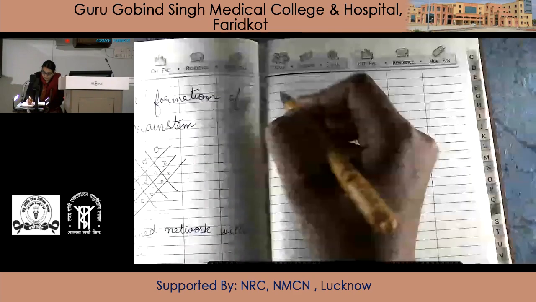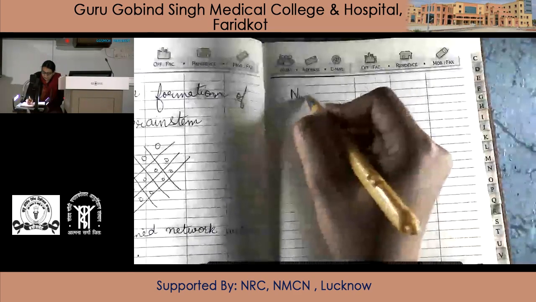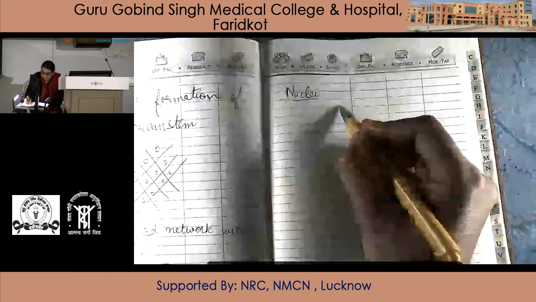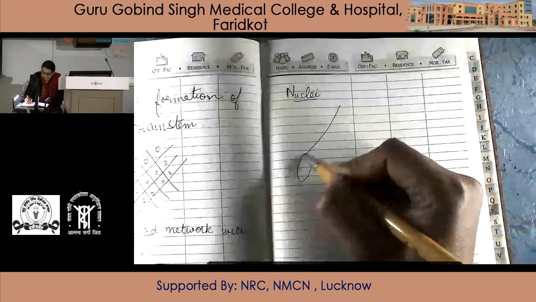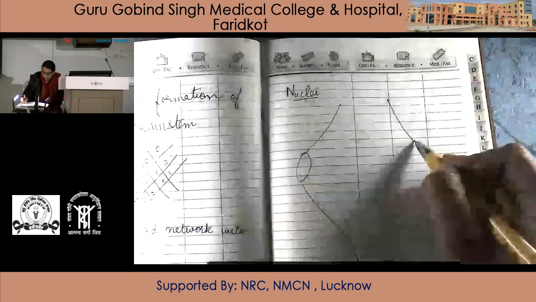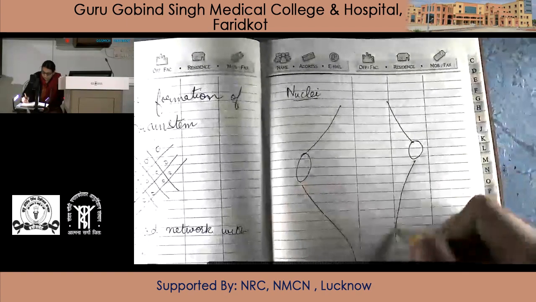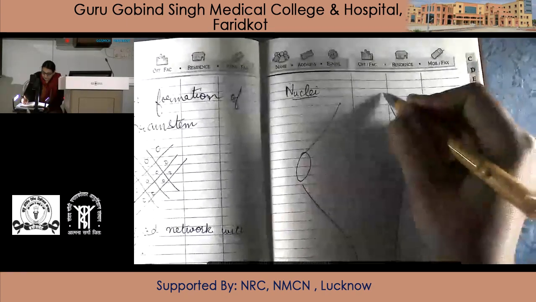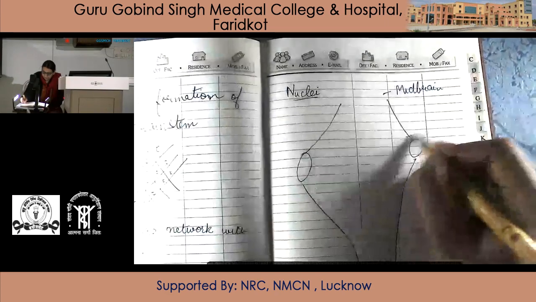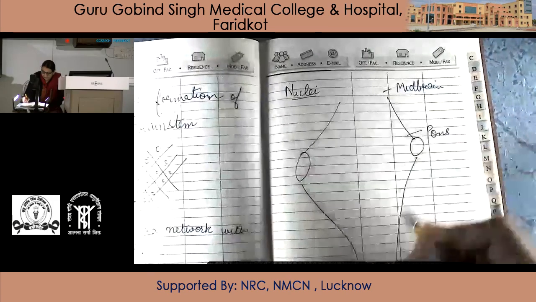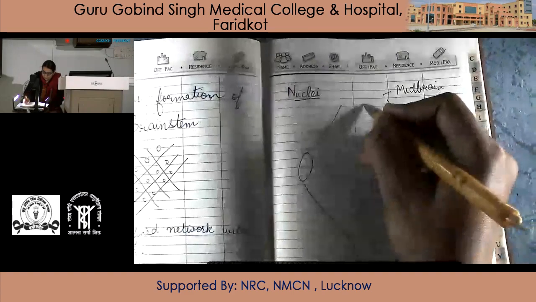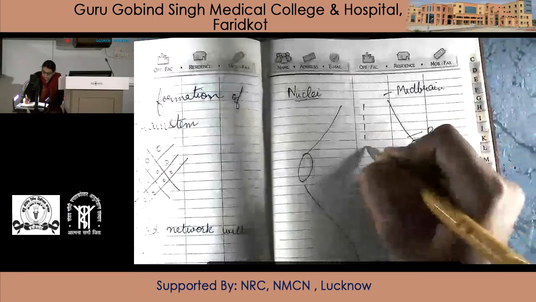Now we come to the nuclei of the reticular formation. So, for the nuclei of the reticular formation, we will draw the structure of the brainstem, which includes the midbrain, pons varoli and medulla. Now, this is the midline.